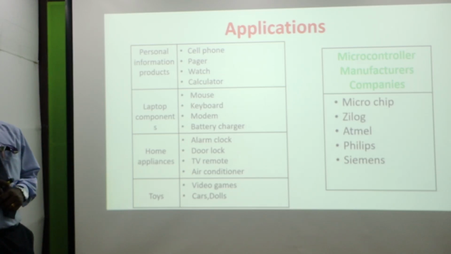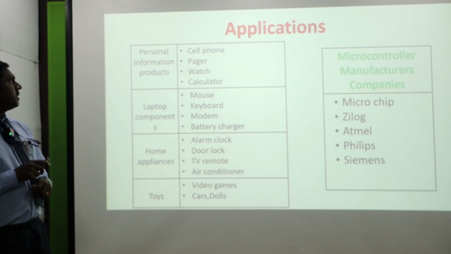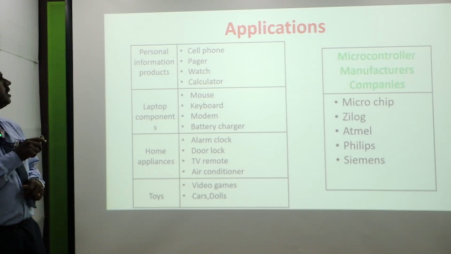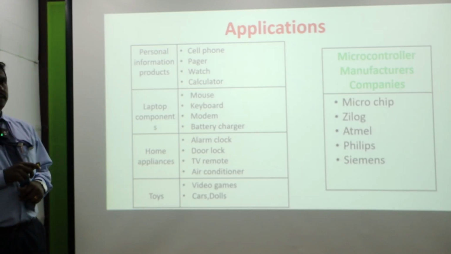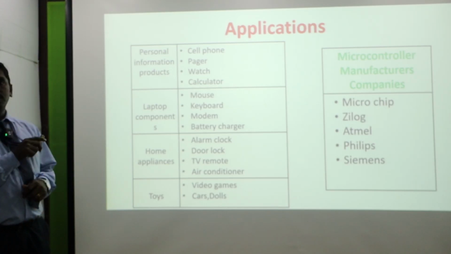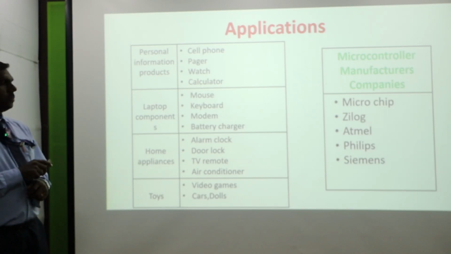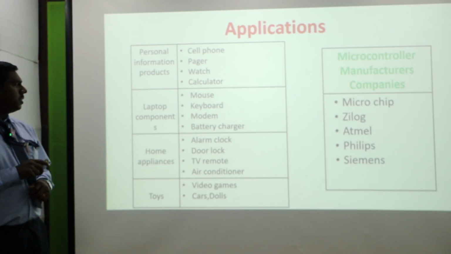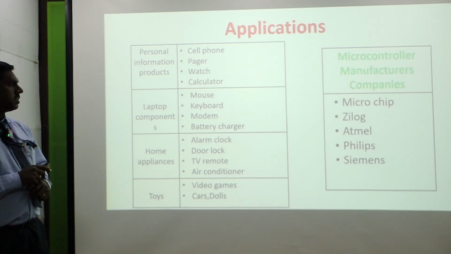Here are some basic applications of the microcontroller. Personal information products such as the cell phone, pager, watch and calculator work based on the microcontroller. In laptop components, the mouse, keyboard, modem and battery charger are also operated from the microcontroller. Then home appliances: alarm clock, door clock, TV remote, air conditioner. Then toys: video games, cars and dolls.